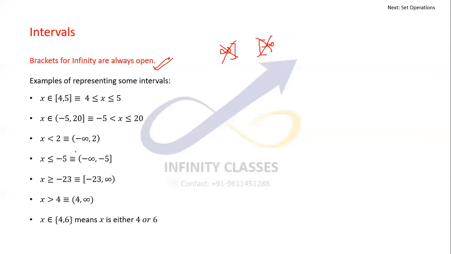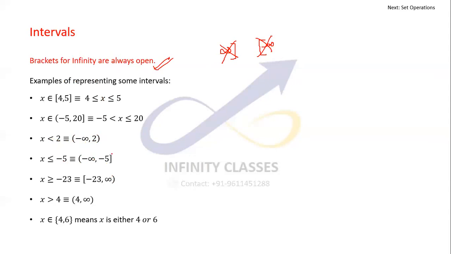Infinity, either minus infinity or plus infinity, should always be with the round brackets, because you will never be able to reach infinity. So x less than 2 can also be written as minus infinity to 2, and 2 is not included, that's why I've kept it open.